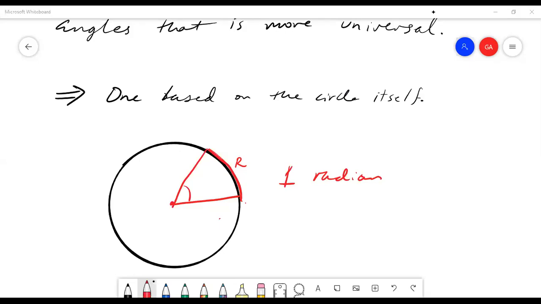Can anyone tell me? Okay, you all should know this. What is the circumference of a circle? Pi r. It's not pi r, it's pi d, which is 2 pi r. So you're close, but.